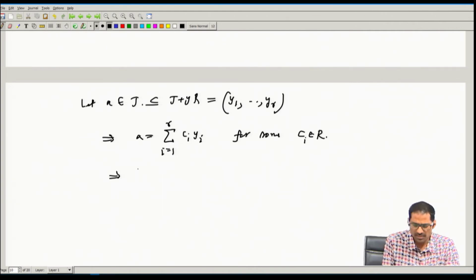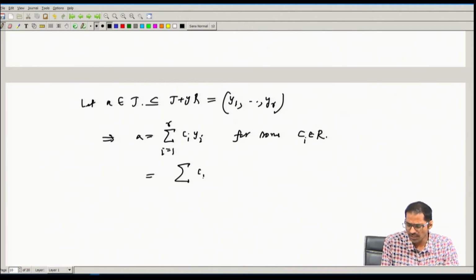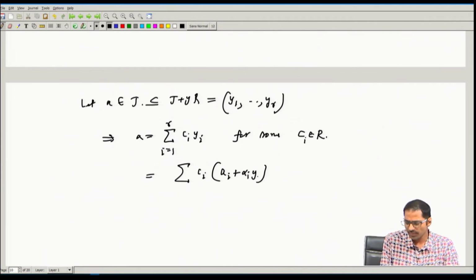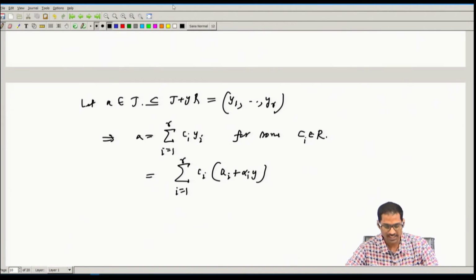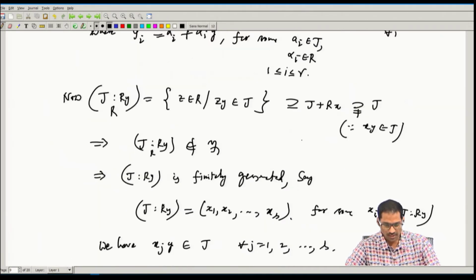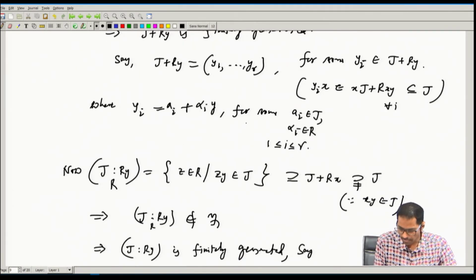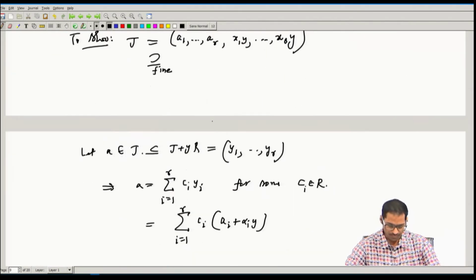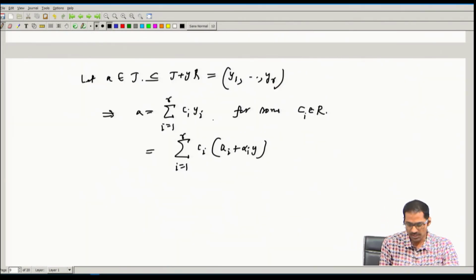So this is equal to summation ci times (ai plus alpha i y), i from 1 to r. I just substituted the expressions for the yi's.